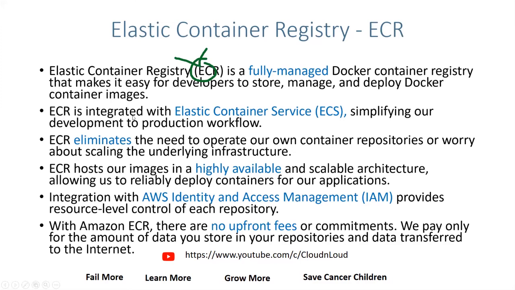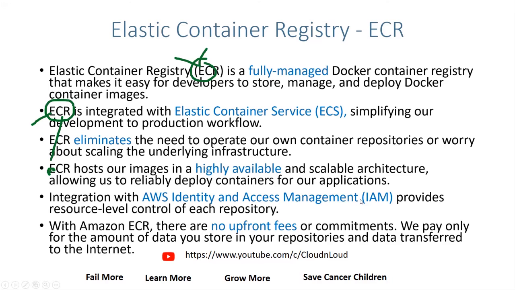So is ECR integrated with Elastic Container Service? I would not say it's integrated. ECR is the container registry. You can keep all your images, and from here, if you want, you can use Amazon Kubernetes, or Amazon Container Services, or the Fargate launch type.